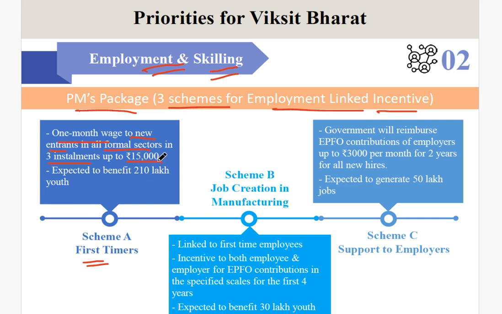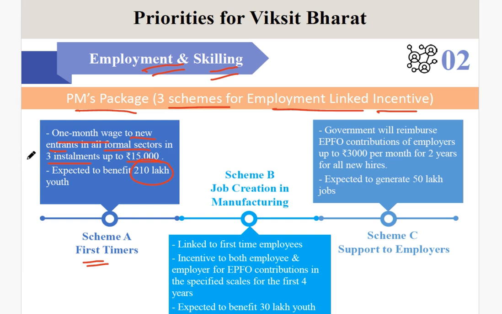So it is expected to benefit around 210 lakh youths. That means 1 month wage will be given to all those new youth who take part in the formal sectors, and this amount, up to a maximum of 15,000, will be given in 3 installments.